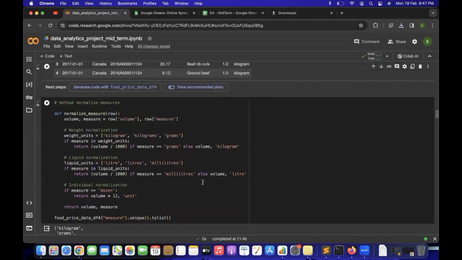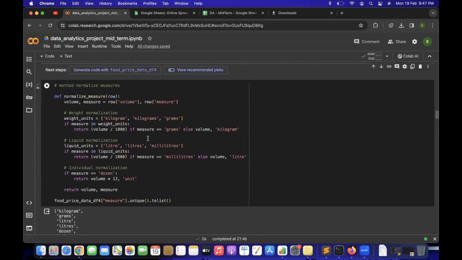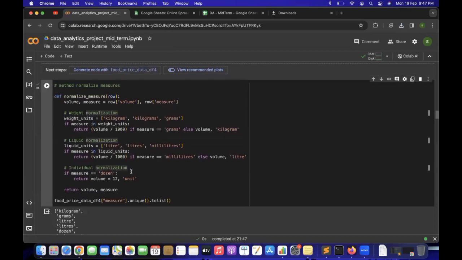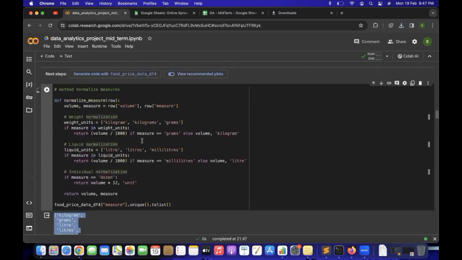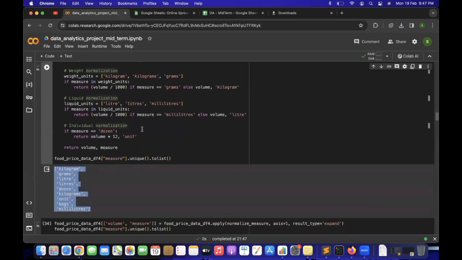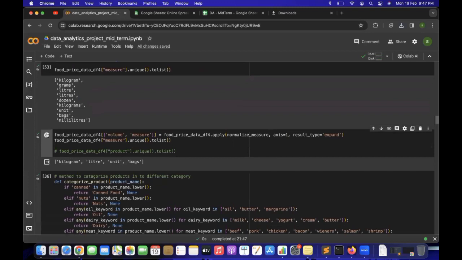So the next step, after doing this, we have one more anomaly, which is that the measures are not having the standard unit for every product. So let me run this code and show you. In this output, you can see kilogram, grams, kilograms. So this is not a standard measure, and we need to normalize it. For that, we have a method here to normalize the data. Let me run this code. Now let's see how the measures are looking. So now we have proper measures, only 4 measures are there.